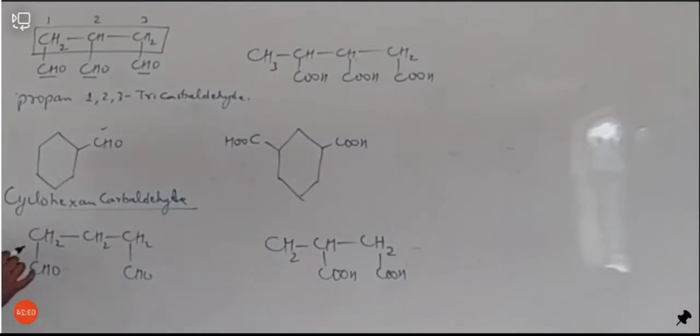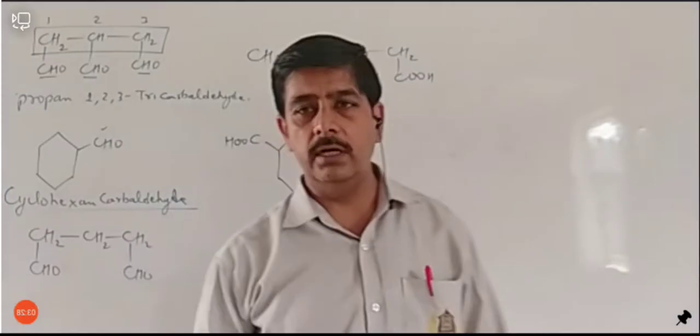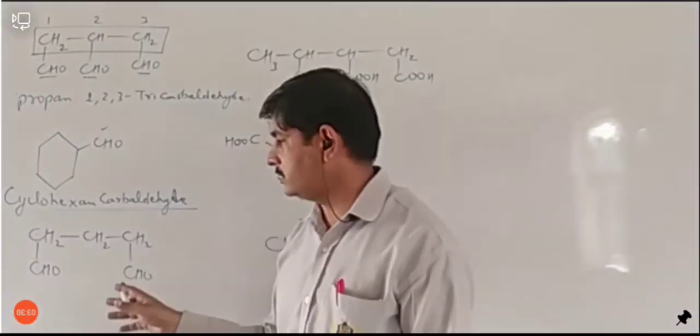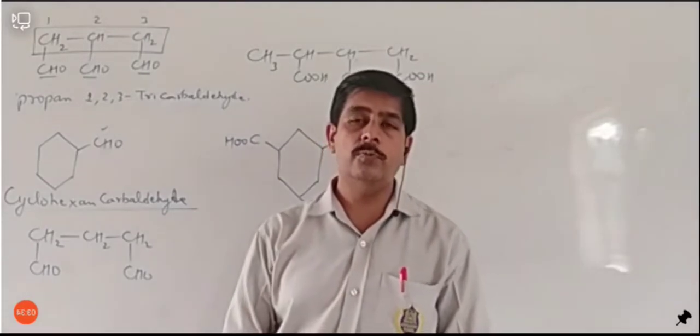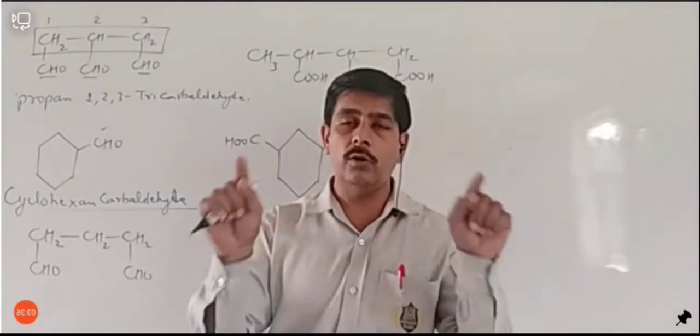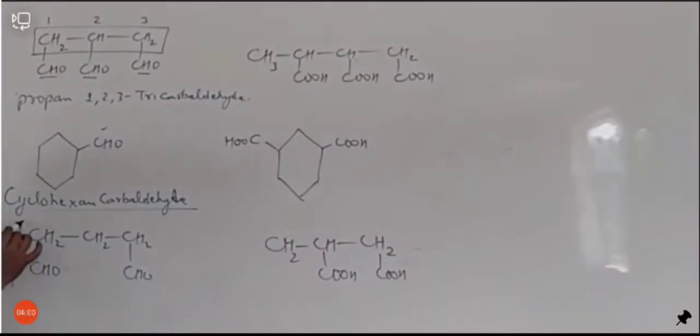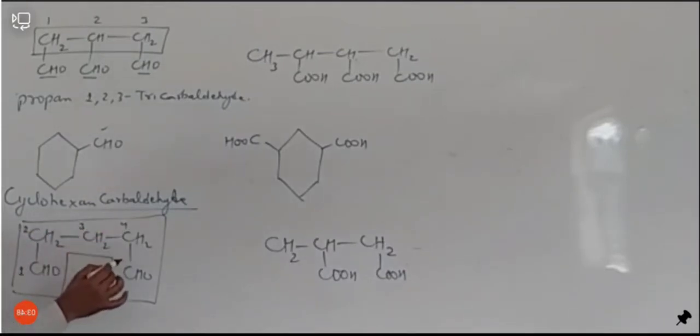And if we see the third example, अब यहाँ ये ध्यान देने वाली बात है. In the third example, as you can see, we have 2 CHO group, and these 2 CHO group will also be counted in the longest hydrocarbon chain. So this will be the longest hydrocarbon chain, and the counting will start from 1, 2, 3, 4 and 5.